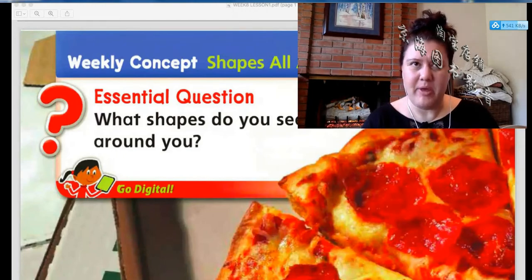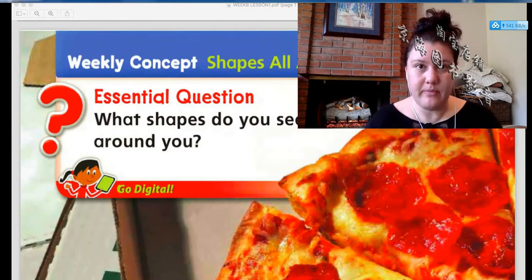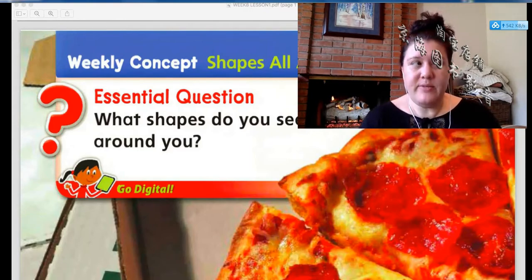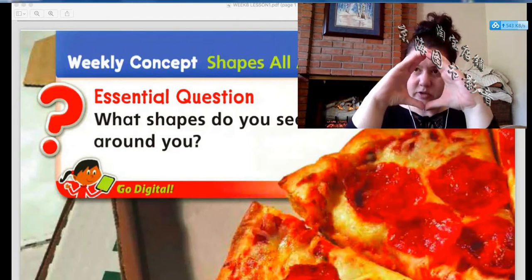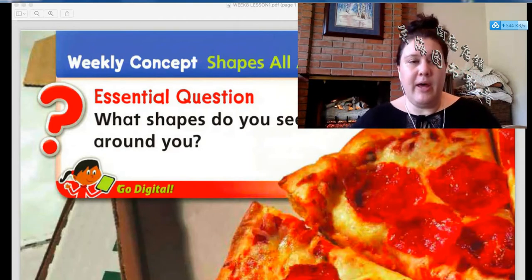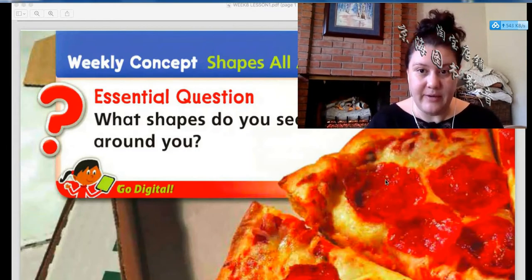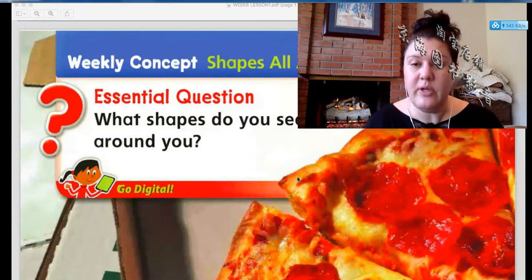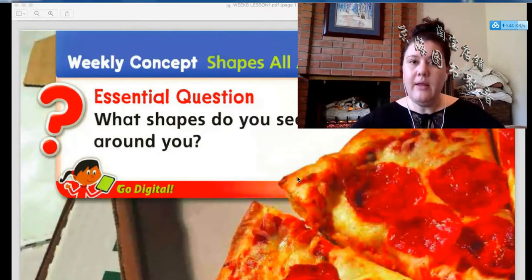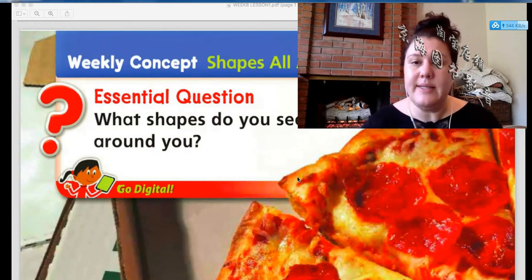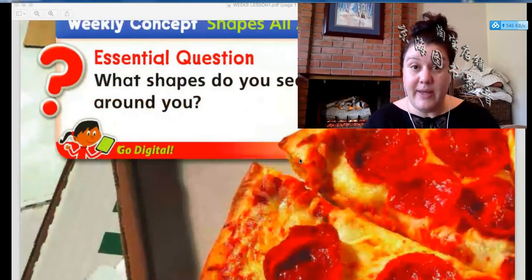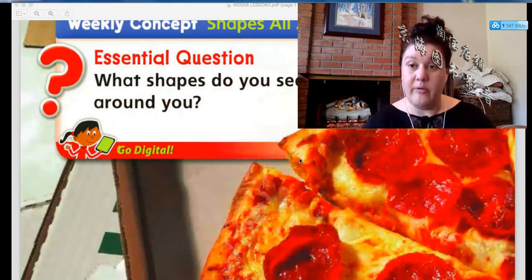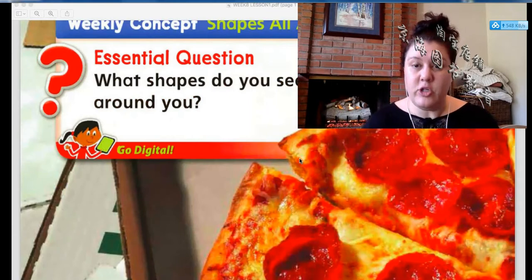What's a shape? What do you think a shape is? A shape is what something looks like, okay? For example, the shape of our face is very round, right? It's like a circle. Or the shape of our pizza, which we can see here. Our pizza has two shapes, right? The whole pizza is very round, and a slice of pizza, a part of the pizza, can be shaped like a triangle, right? So we can have both a circle and a triangle as our pizza shape.